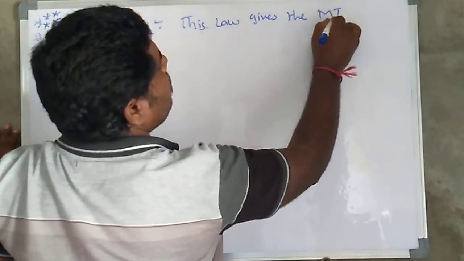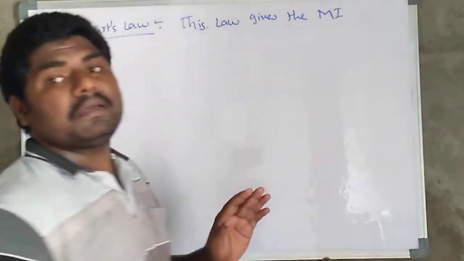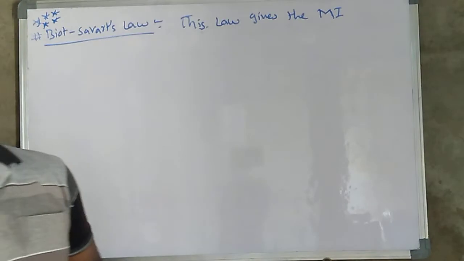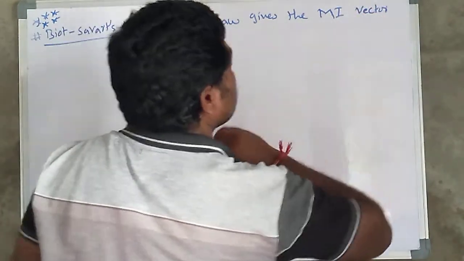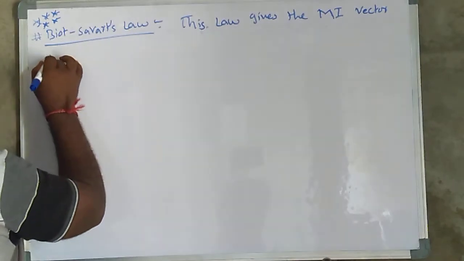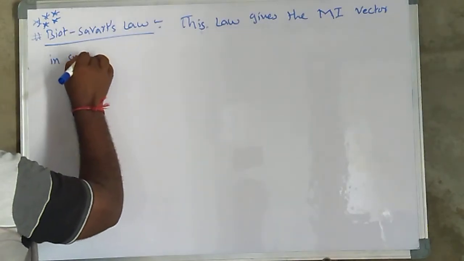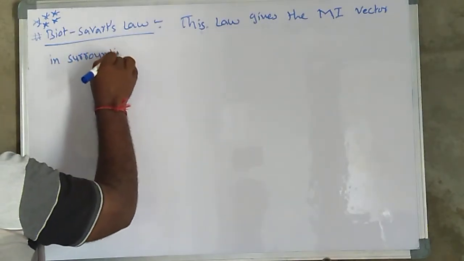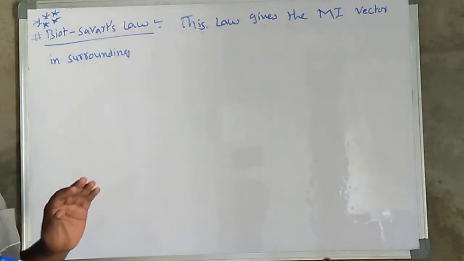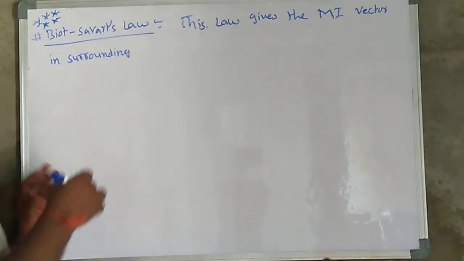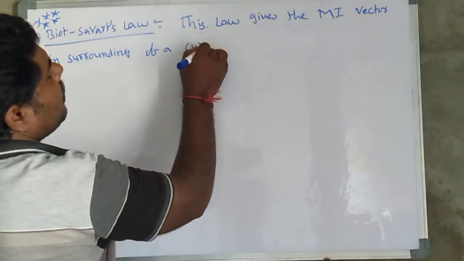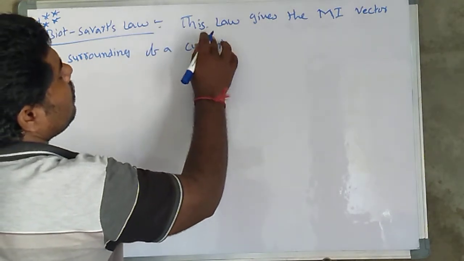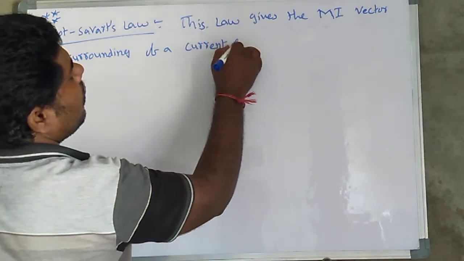magnetic induction, MI, nothing but the magnetic induction vector in the surrounding of a current element.